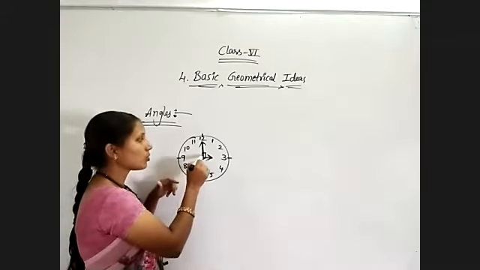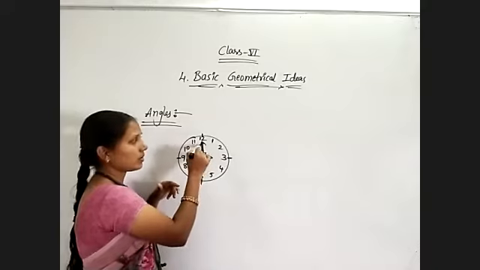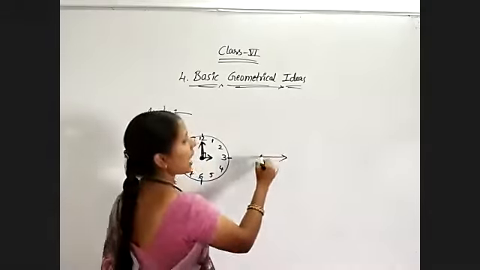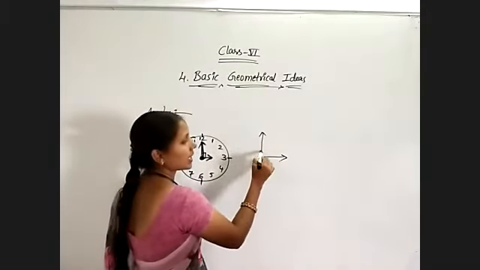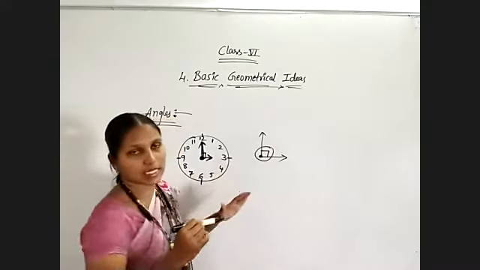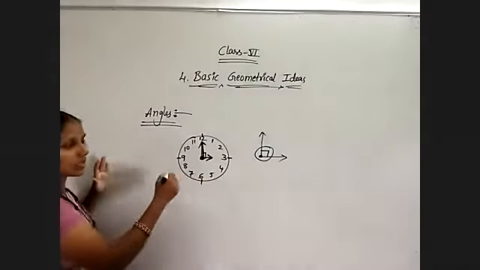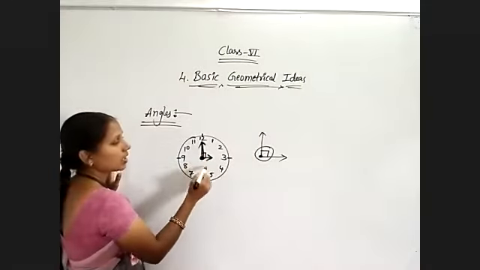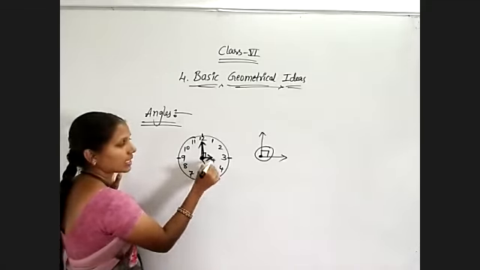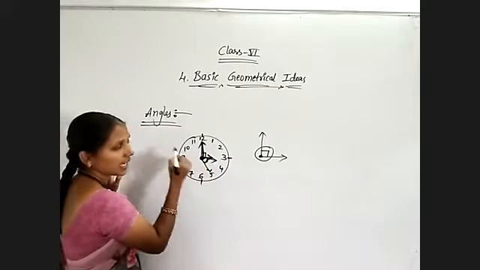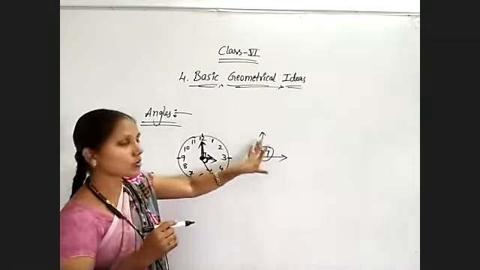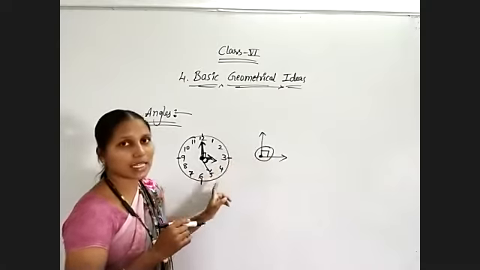So whenever two rays, here these hands are representing one ray and another ray. These two rays are meeting at a right angle. So like that they are forming the angles, depending on their rotation. So suppose now I want to mention 3:25, like this it will come. So here this angle is forming, another angle is forming. When two rays or two sides are meeting at one point, then angles are formed. Means at